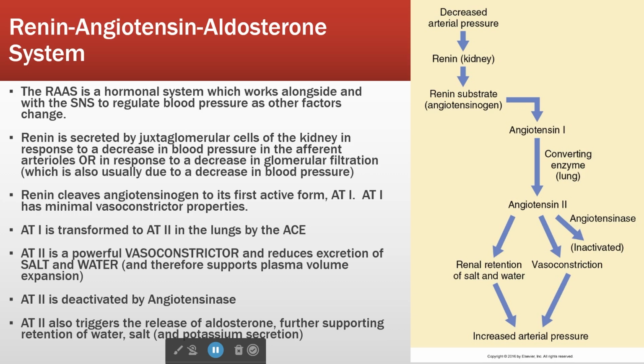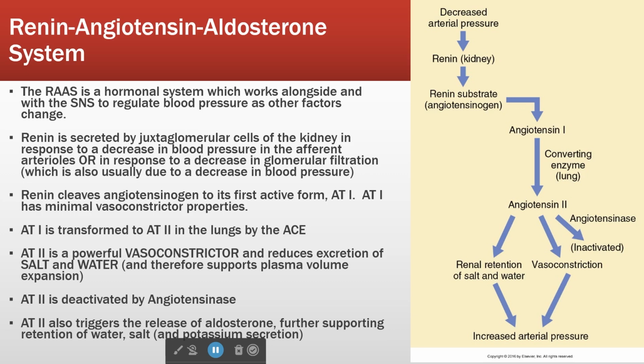Okay, so renin is released. Renin is an enzyme, and it catalyzes the reaction of transforming angiotensinogen. Remember, when you see ogen, that's a precursor, right? Biological precursor. So angiotensinogen is converted to angiotensin 1 by renin. Angiotensin 1 is converted to angiotensin 2 in the lungs by the angiotensin converting enzyme, the ACE enzyme, as in